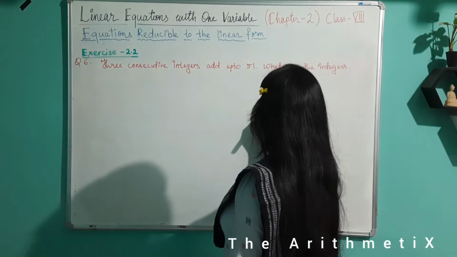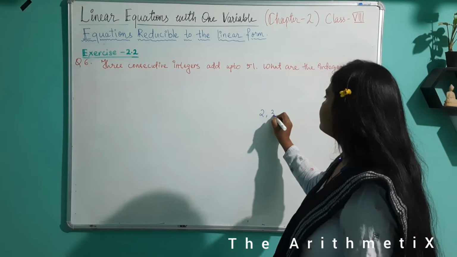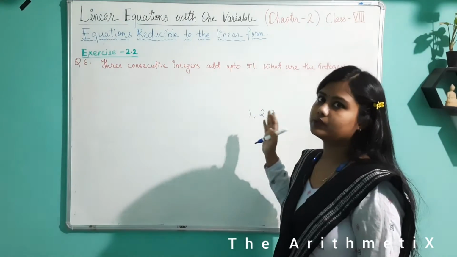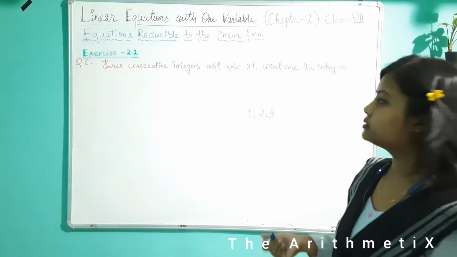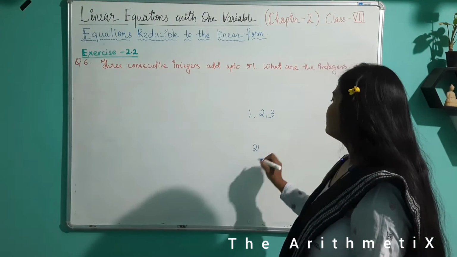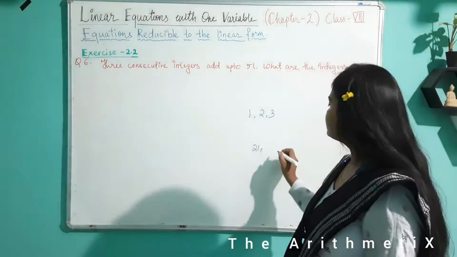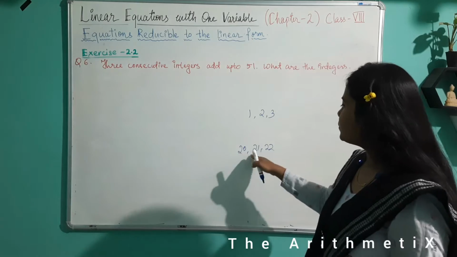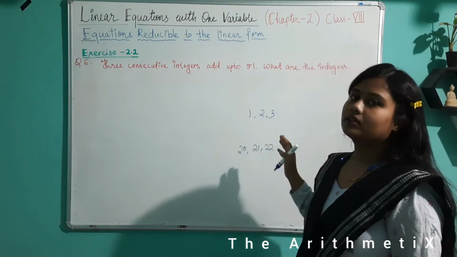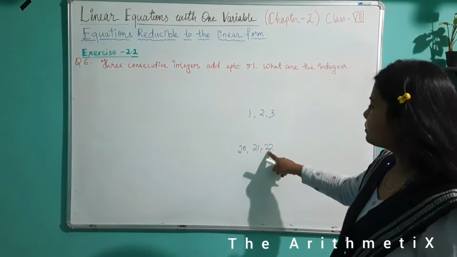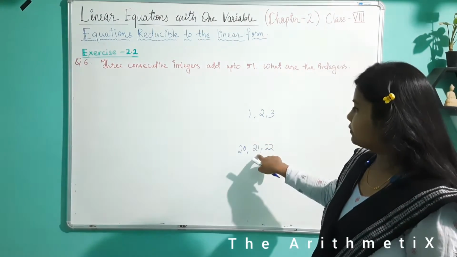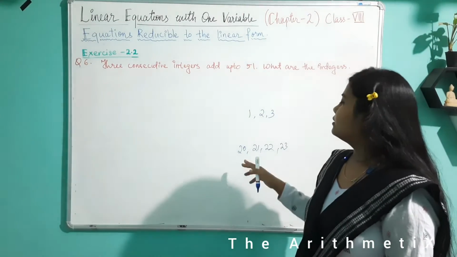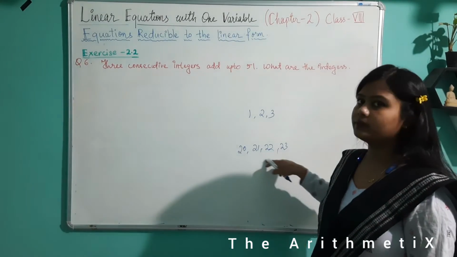Like if I take 2, then its consecutive numbers are 3 and 1. So similarly, these are three consecutive numbers: 1, 2, 3. Similarly, we can take other numbers also. Let us say 21. The consecutive number after 21 is 22, and the consecutive number before 21 is 20. So 20, 21 and 22, all three are consecutive numbers. What are the consecutive numbers of 22? One is 21 that comes before it and another is 23 that comes after it. So all four are now consecutive numbers.